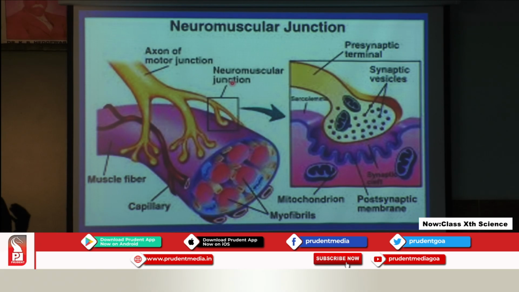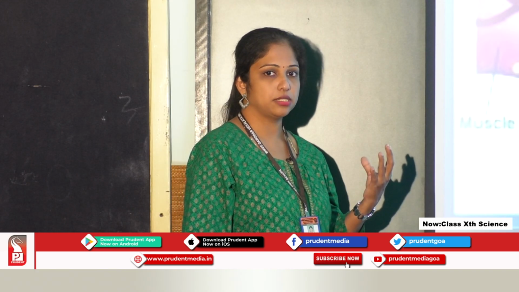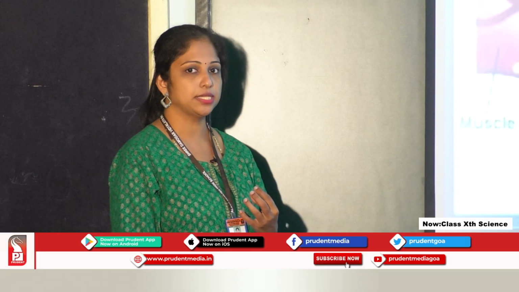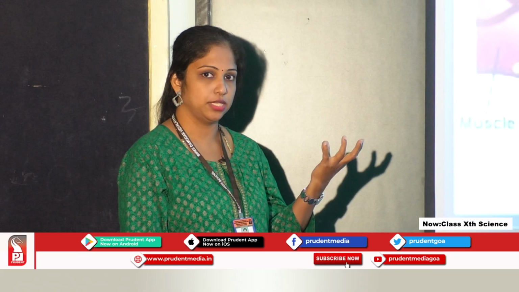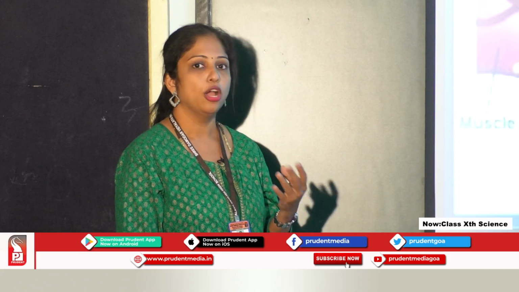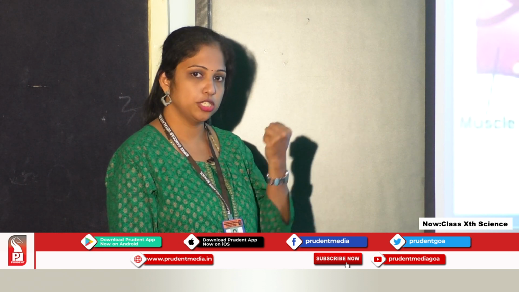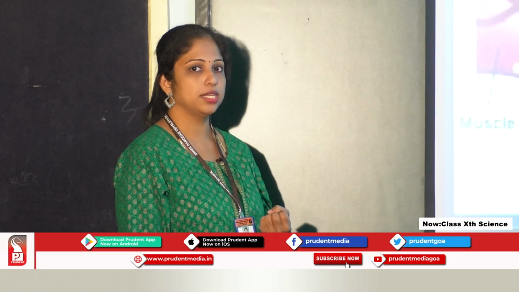Motor neurons are the neurons which carry the information from the central nervous system to the effector organ. Here the effector organ is the muscle, because it is bringing the information from the central nervous system. It can be either the spinal cord or the brain. So from there the information is brought to the effector organ. Here the effector organ is muscle.